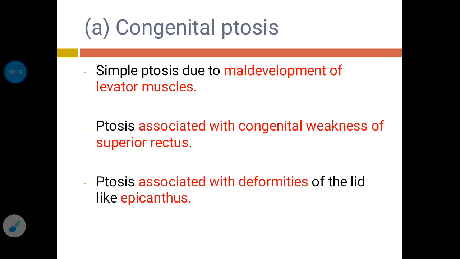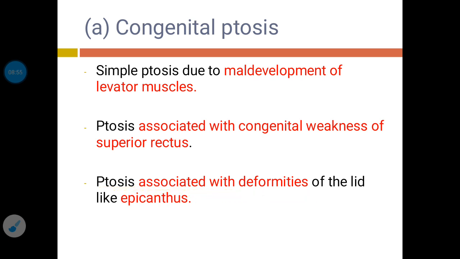Now coming to the causes of ptosis. The causes can be broadly categorized into congenital and acquired varieties. So let's see first the congenital ptosis. In that, it can develop as a simple ptosis due to maldevelopment of the levator muscle. So first, congenital ptosis can occur due to maldevelopment of the levator muscle. It may be associated with congenital weakness of the superior rectus, so that can be another variety.